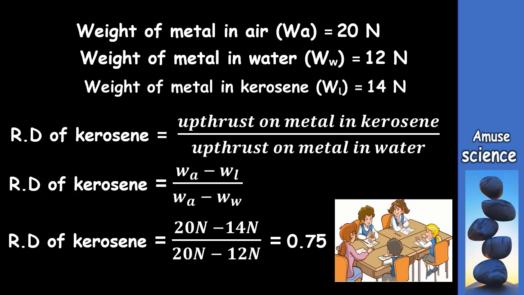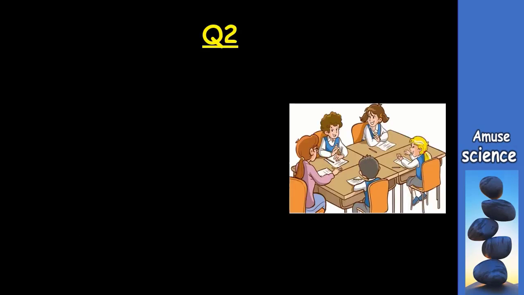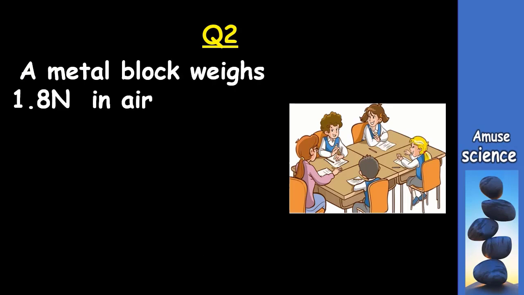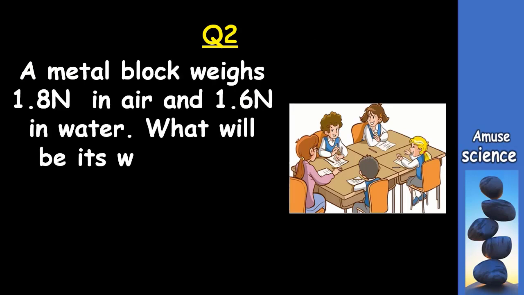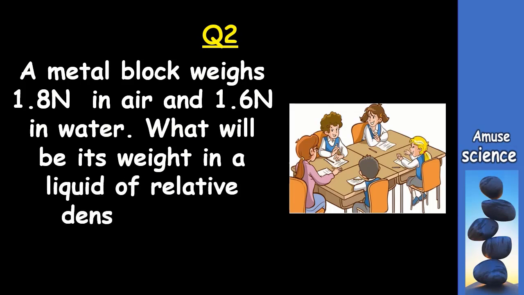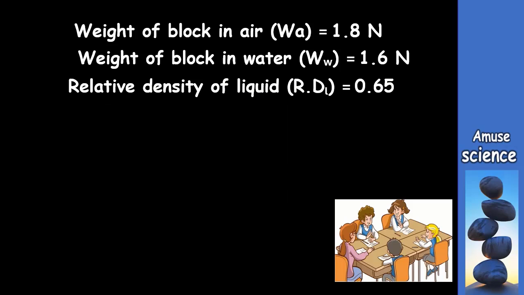Now let's take our second question. A metal block weighs 1.8 newtons in air and 1.6 newtons in water. What will be its weight in a liquid of relative density 0.65? So three details have been given in the question. First of all, we have been given that the weight of the block in air, WA, is equal to 1.8 newtons. Then the weight of the block in water, WW, is equal to 1.6 newtons. And the relative density of the liquid, RDL, is equal to 0.65.